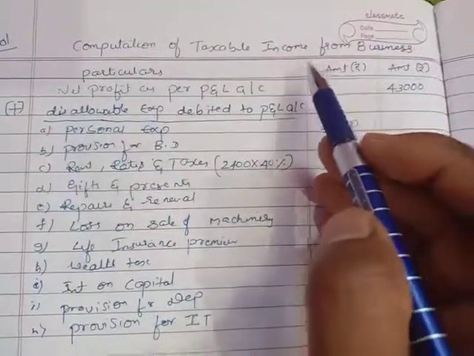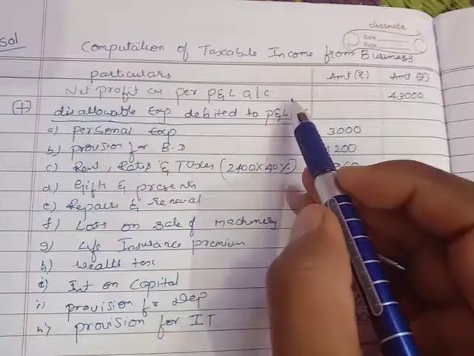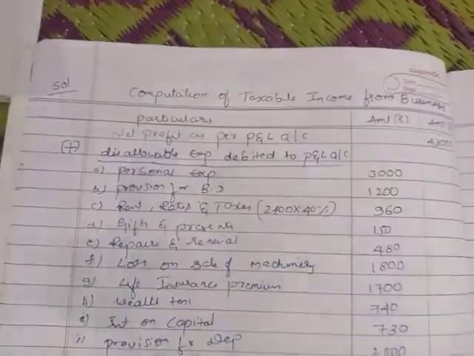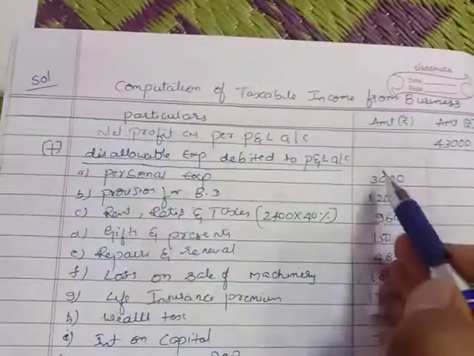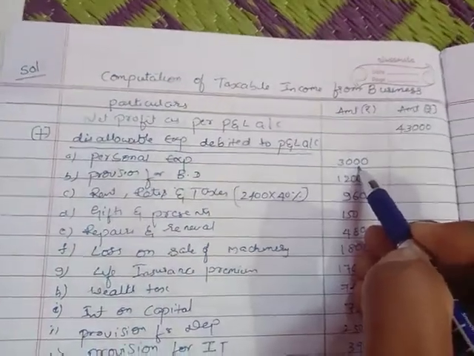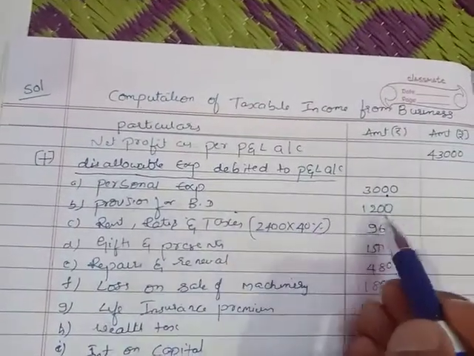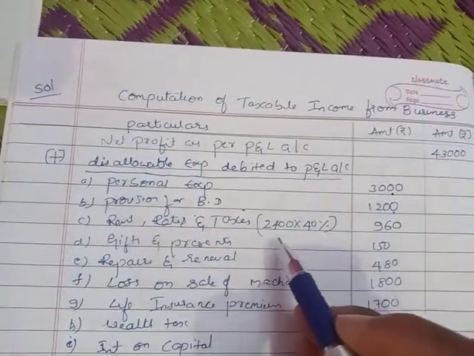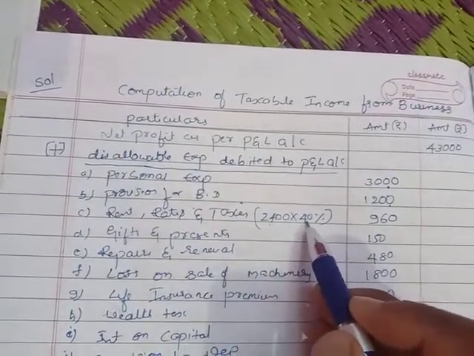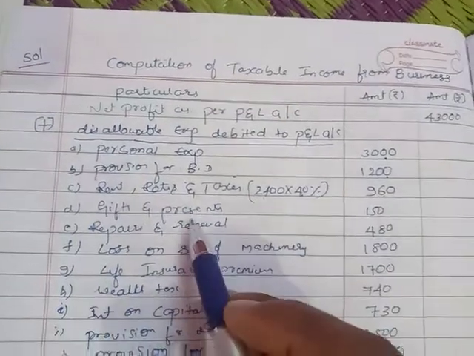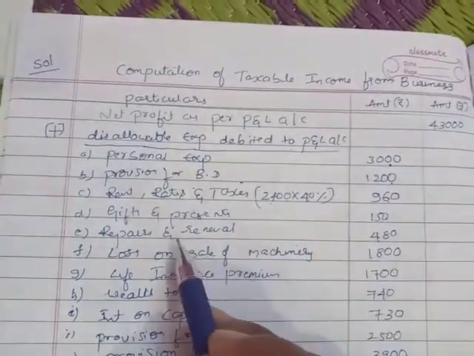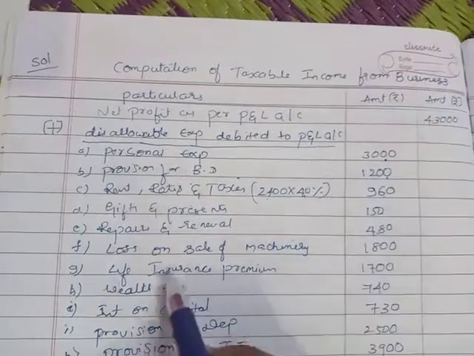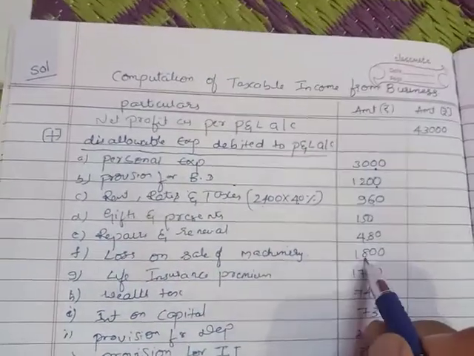Any doubt in this question? Once again I'll explain. Net profit as per profit and loss account given in the question is 43,000. Next, personal expenses disallowable, debited to profit and loss account, 3,000. Next, provision for bad debts, 1,200. Next, rent, rates and taxes. Out of 2,400, 40% is personal, that is disallowable, 960. Next, gifts and presents, 150. Next, repairs and renewal, 480. Next, loss on sale of machinery, 1,800.